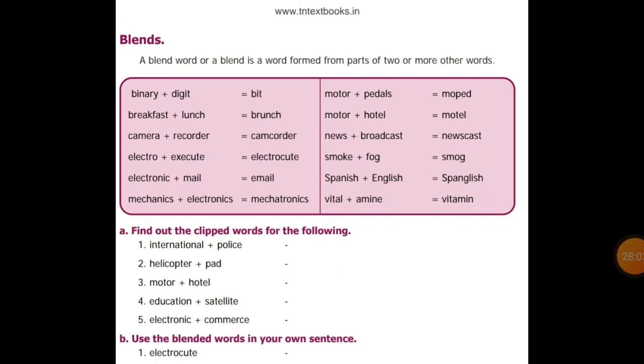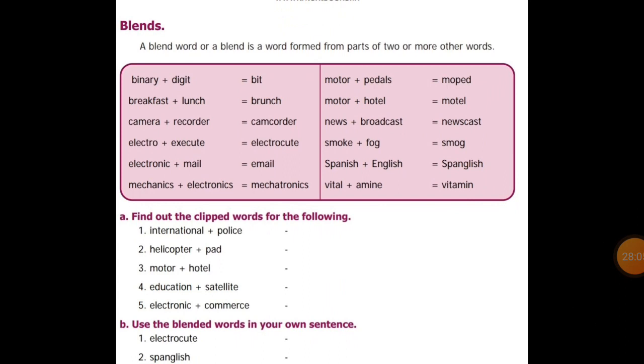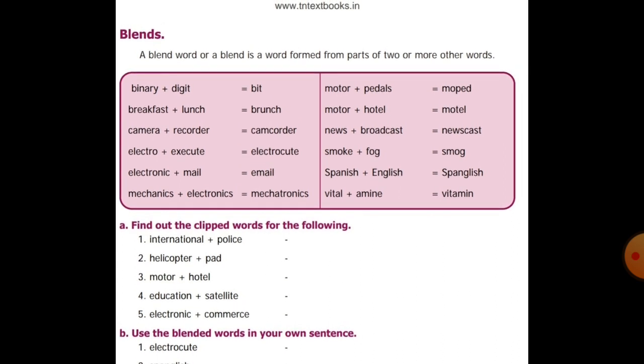Okay students, now take this book, next book back exercise, blends. We are going to study about blends. What is a blend, students? A blend word, or a blend, is a word formed from parts of two or more other words. See students, you have to create a word.